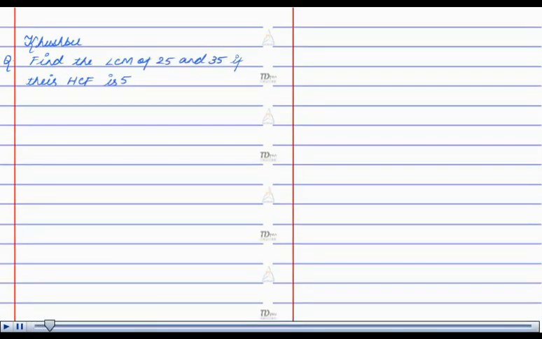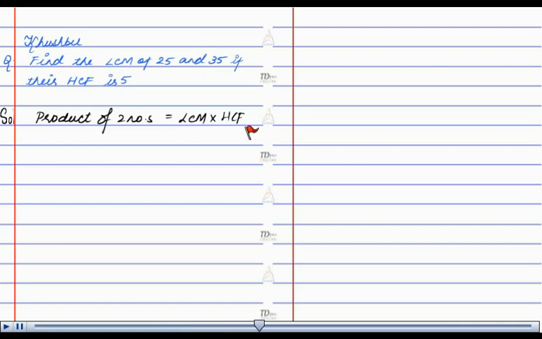Hello, I'm Khushbu. The question is, find the LCM of 25 and 35 if their HCF is 5. We know that product of two numbers is equal to LCM of the two numbers into HCF of the two numbers.